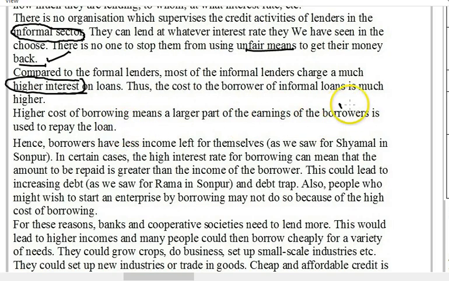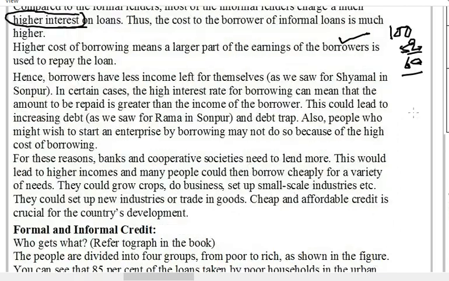Because the borrower, the person who has taken the loan, if he has taken say a loan of 100 rupees, and out of this he has to pay 5% every month, so 60 rupees he is paying just as interest. Whatever he earns basically goes to the lender. Hence, borrowers have less income left for themselves, because say he has earned about 70-80 rupees on 100 rupees, so 60 rupees will be going just for interest per year. So what is left with him?